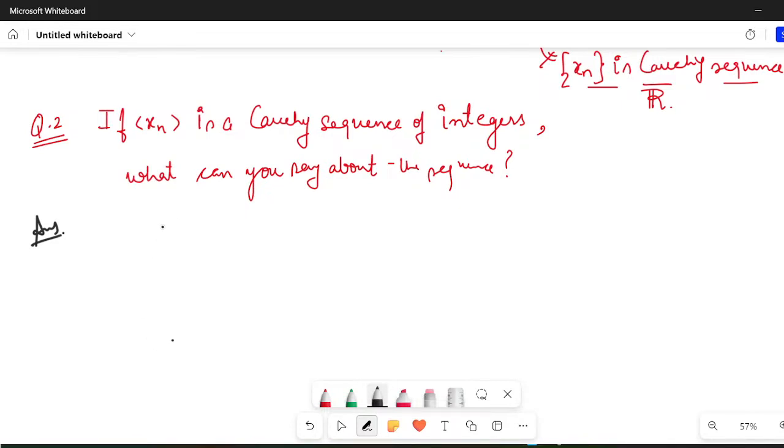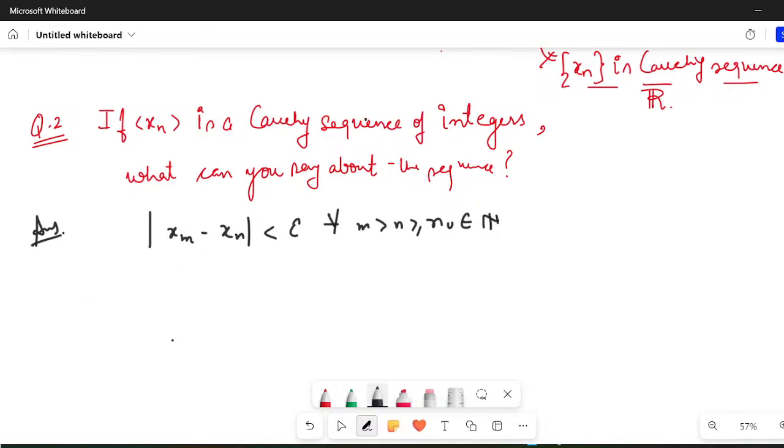Okay, so let me do it for you. I'm saying that if xn is a Cauchy sequence of integers, Cauchy means what? Cauchy means, again I'm going to write, a sequence is Cauchy if |xm minus xn| can be made less than epsilon for all m greater than n, where n is greater than or equal to some n naught belonging to the naturals. So if this definition holds true, then I can say that my xn is a Cauchy sequence.